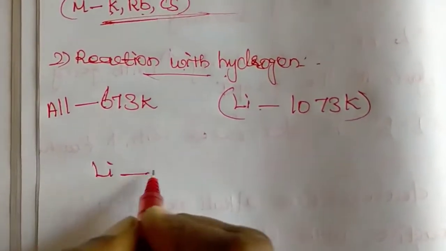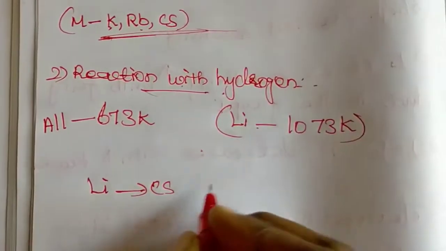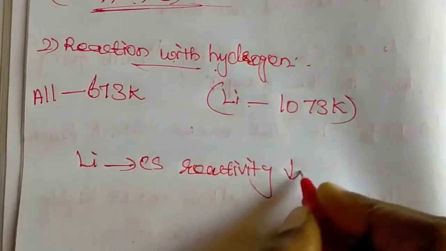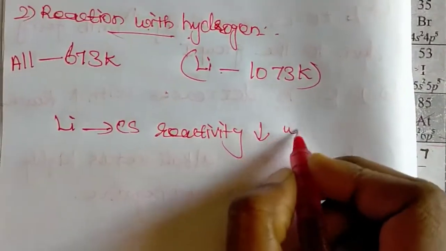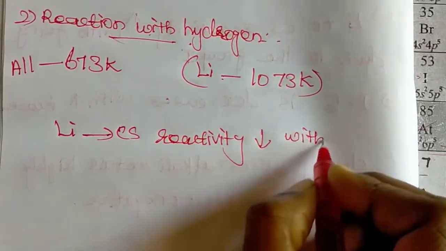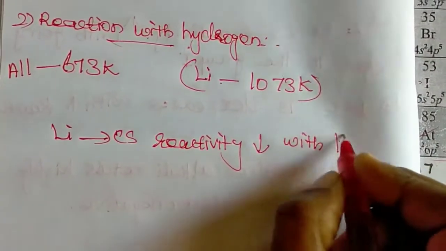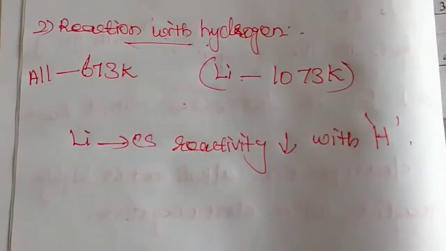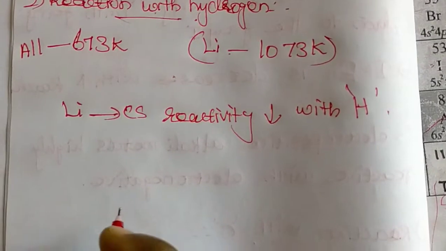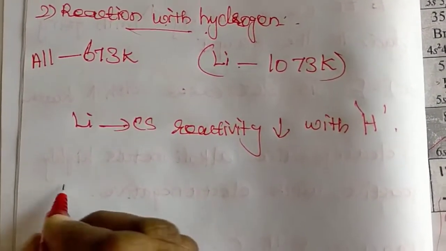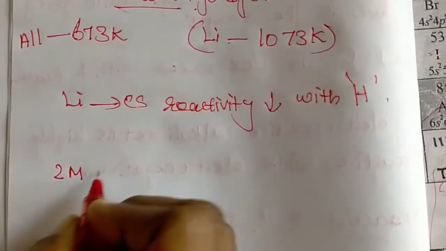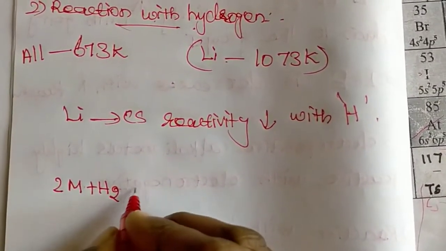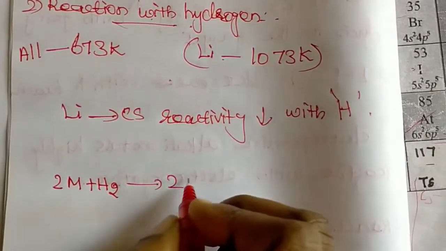The reaction is: 2 molecules of metal combine with a hydrogen molecule.